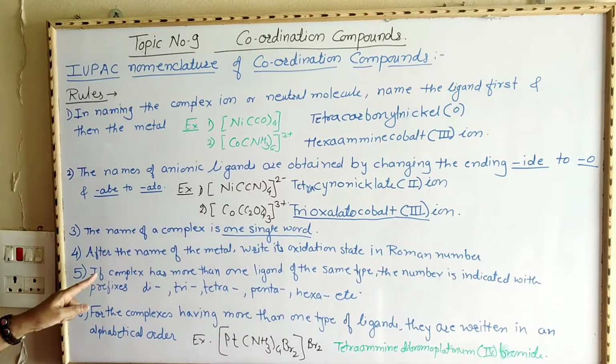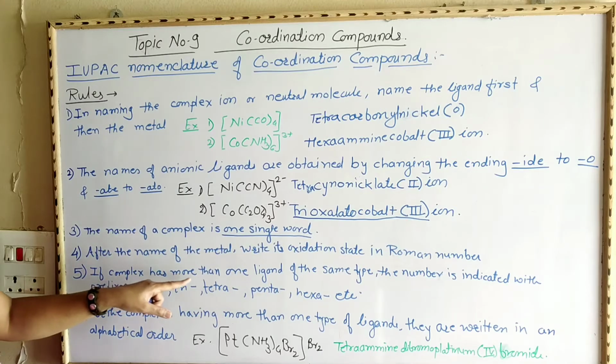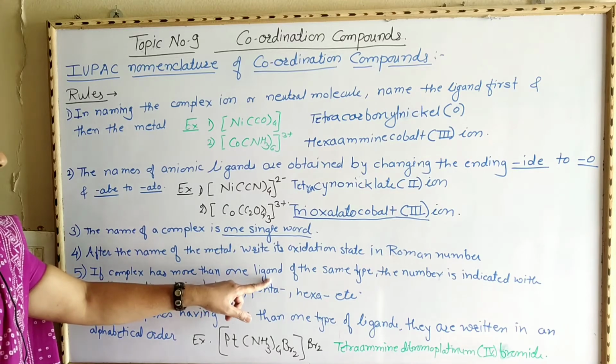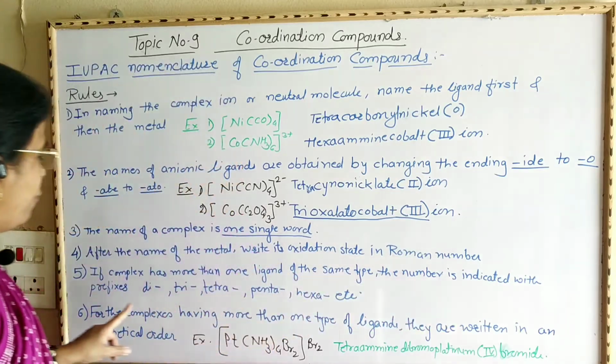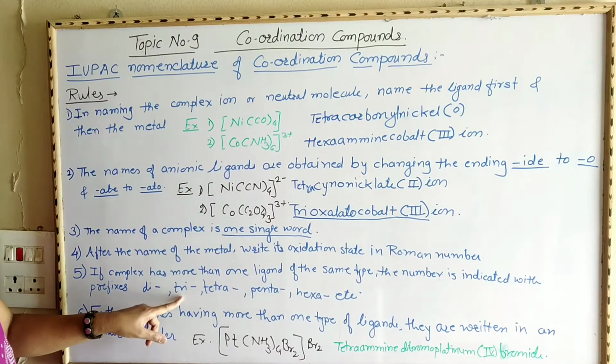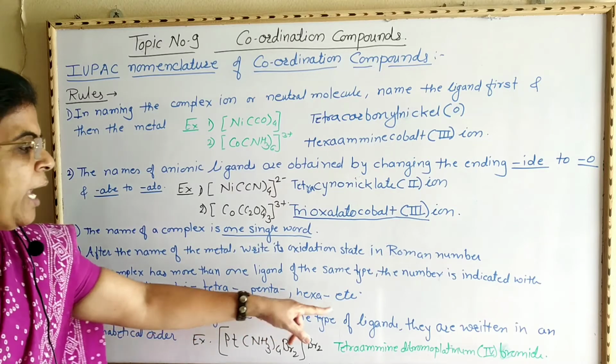Now number 5. If the complex has more than one ligand of the same type, the number is indicated with the prefixes di, tri, tetra, penta, hexa, etc.